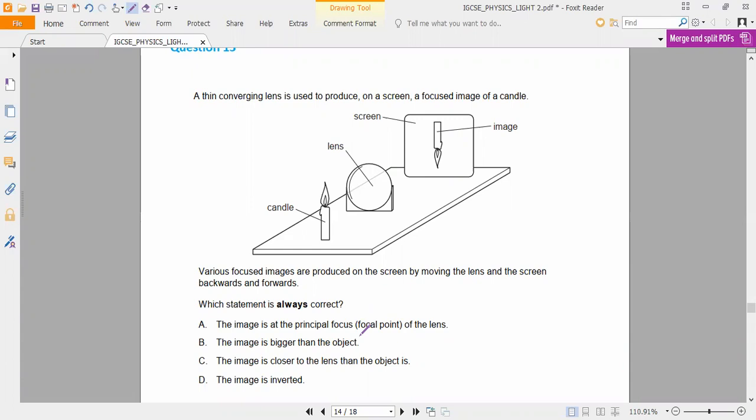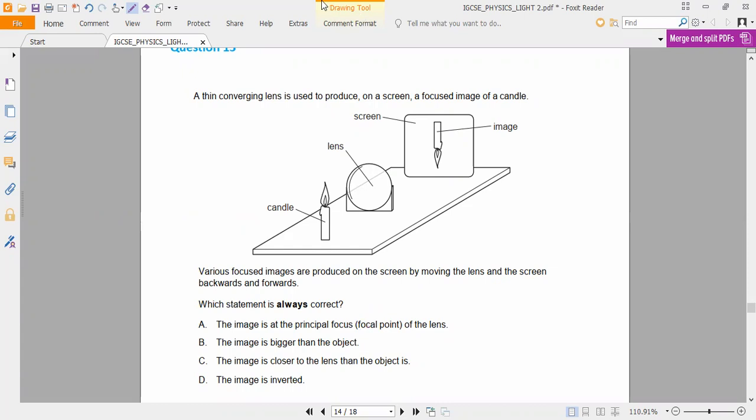A thin converging lens is used to produce on a screen a focused image of a candle. Various focused images are produced on the screen by moving the lens and the screen backward and forward. So tell me what is happening to the image. Only the image is inverted. Very good. You have to be very smart in this question.